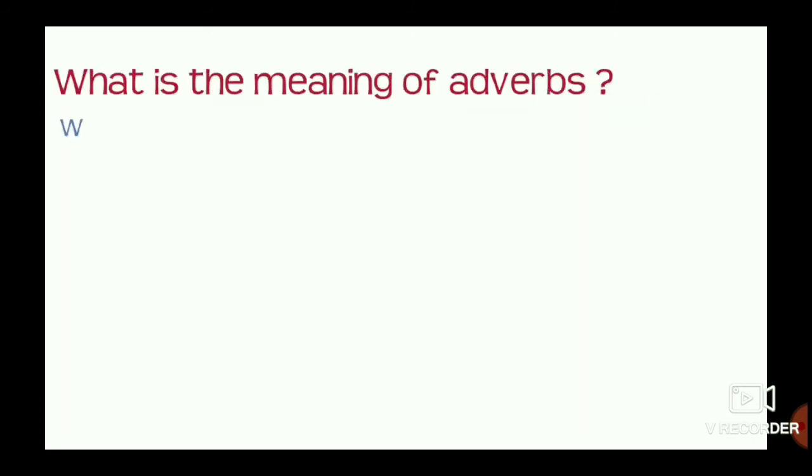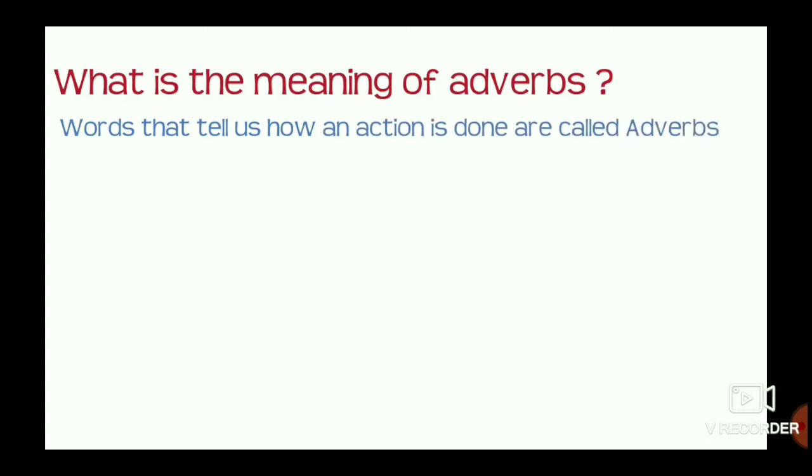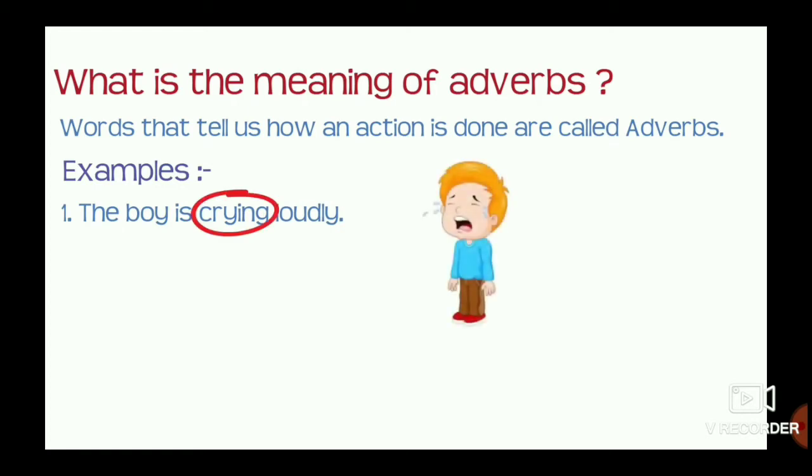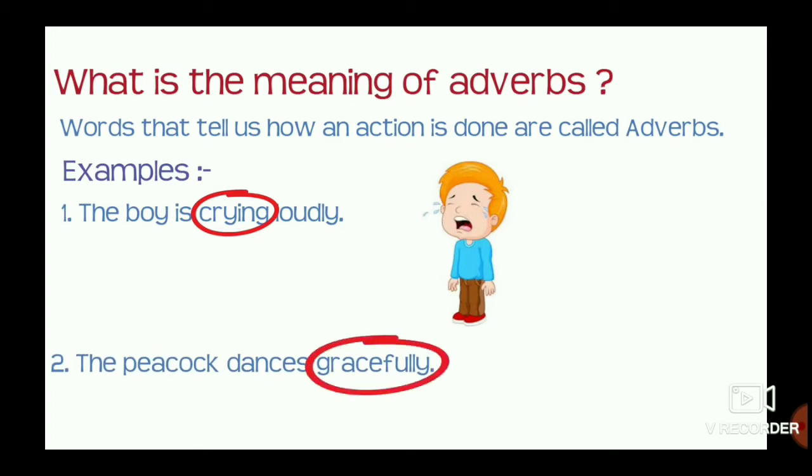What is the meaning of adverbs? Words that tell us how an action is done are called adverbs. Examples: the boy is crying loudly. Here, the word loudly describes the action word crying. The peacock dances gracefully. Here, the word gracefully describes the action word dances.